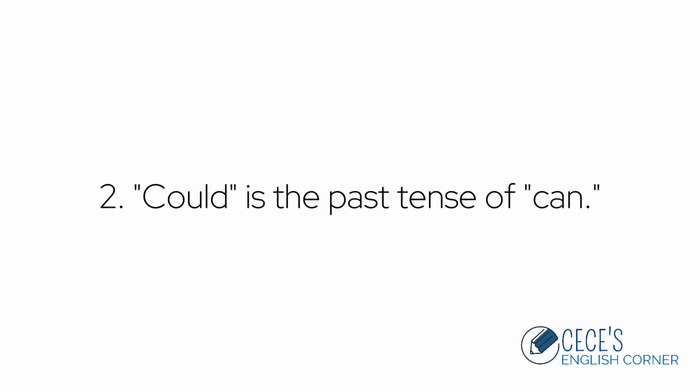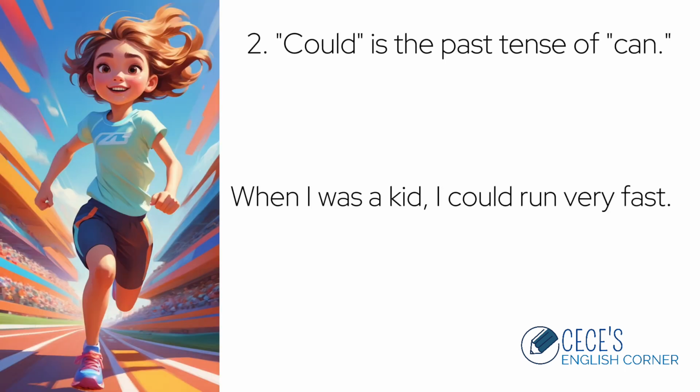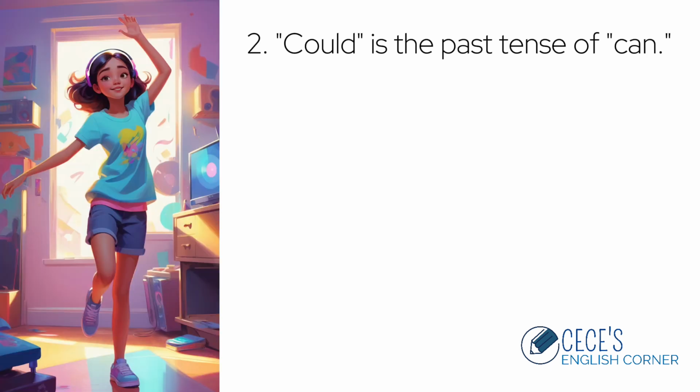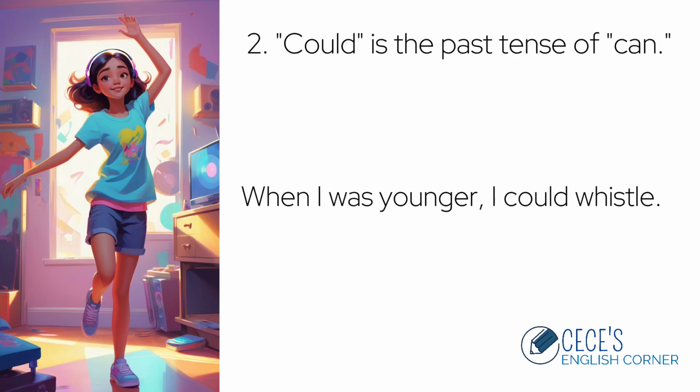Could is also the past tense of can, so we can also use could or could not to talk about ability in the past tense. For example, when I was a kid, I could run very fast. We're talking about an ability in the past. In the past, I had the ability to run very fast. When I was younger, I could whistle. We're talking about an ability that I had in the past.